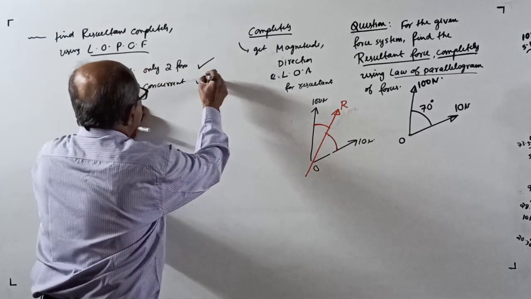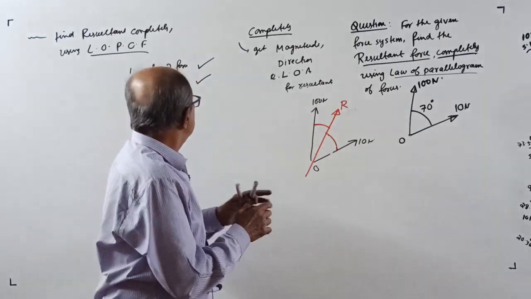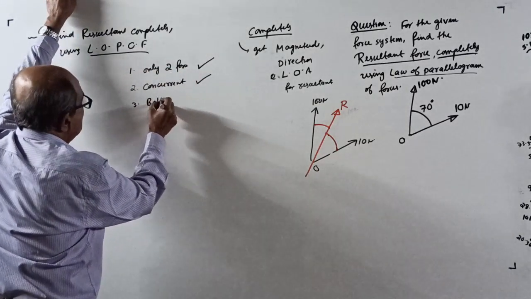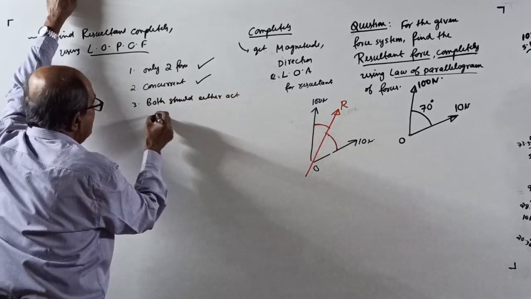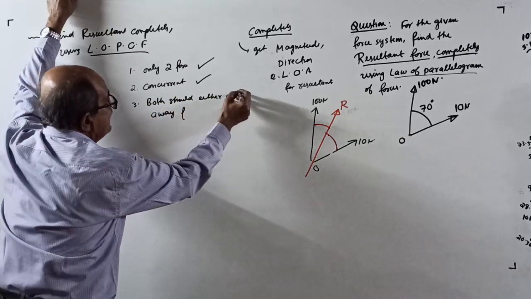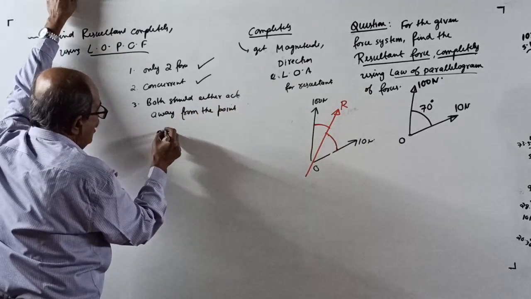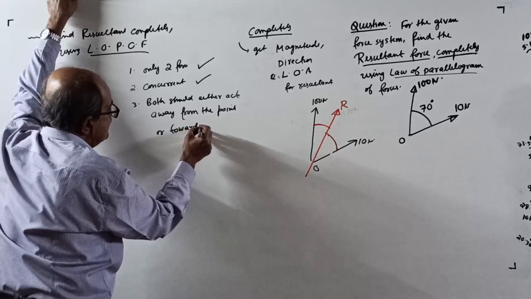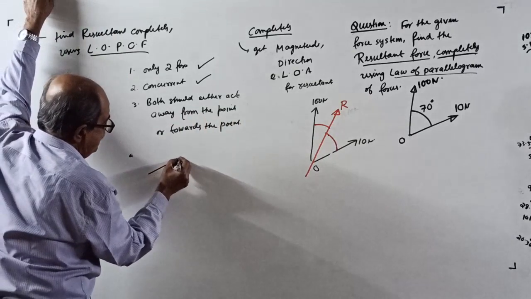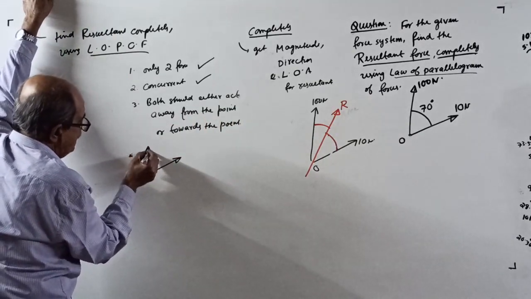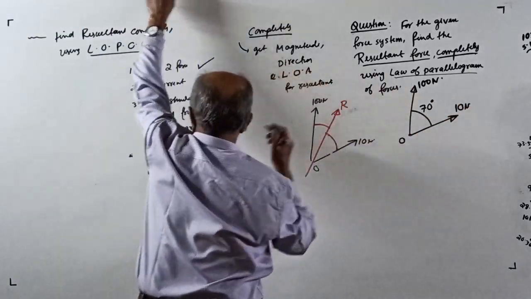Right here, yes, satisfied. 3: both forces should either act away from the point, or towards the point. Anyone will do. If this is going this way, both are going away. Yes, done. From our question's point of view, going away, yes, done.